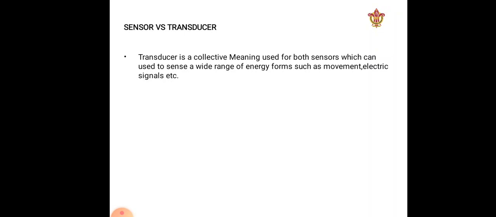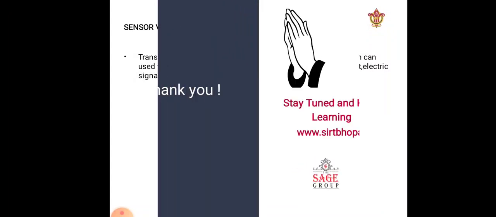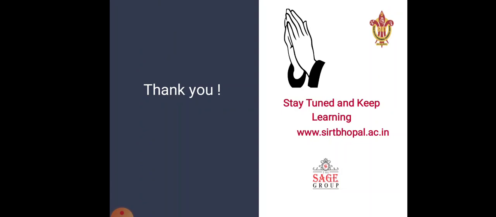In short, we can say that a transducer represents the activities of both sensors and actuators. So I hope it is now clear to you what exactly the role of a sensor is and what the difference is between a sensor and an actuator.